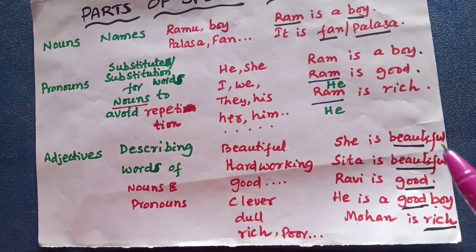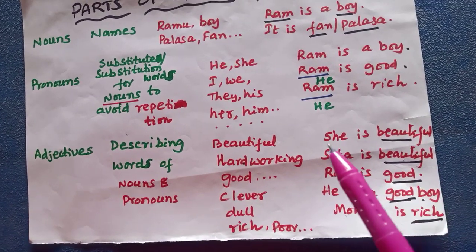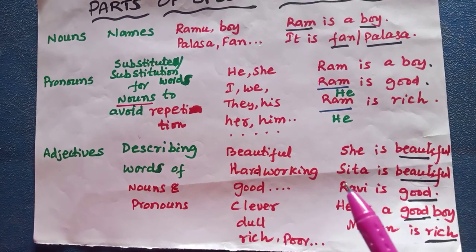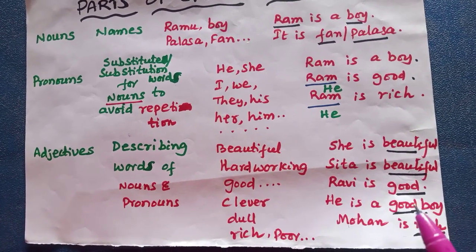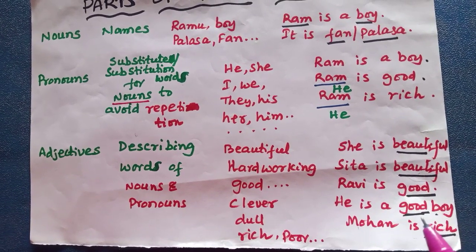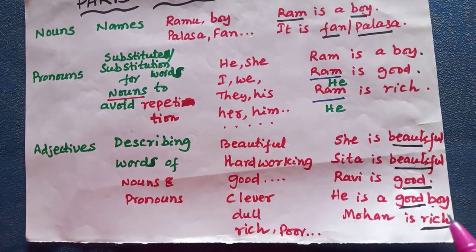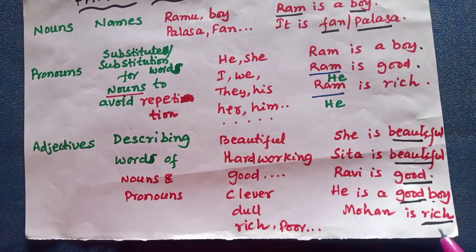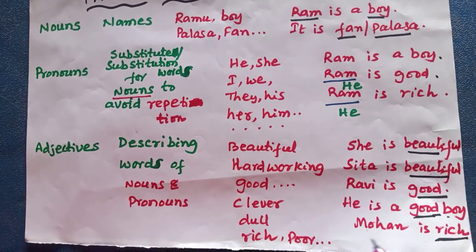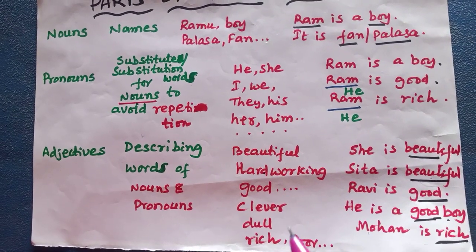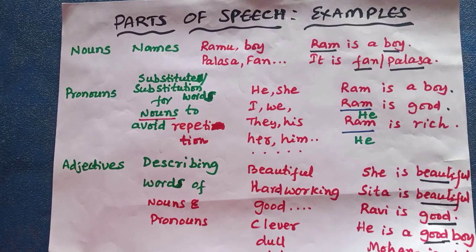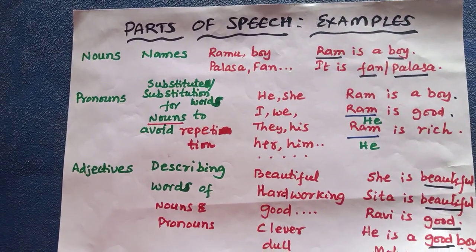She is beautiful. Beautiful is the adjective which describes the pronoun she. Here, beautiful is the adjective which describes the noun Sita. Good is the adjective which describes the noun Ravi. Good is the adjective which describes the noun boy. Rich is the adjective which describes the noun Mohan. In this way, these are the words which describe nouns or pronouns. Such words are called adjectives.